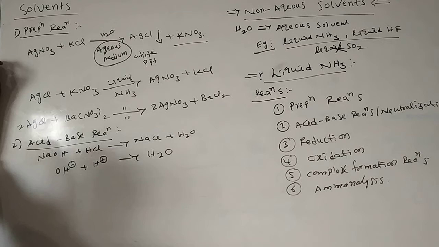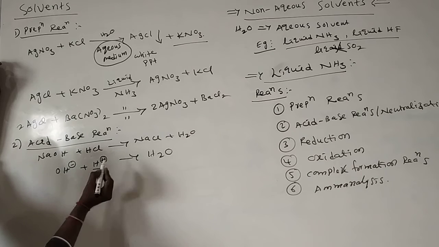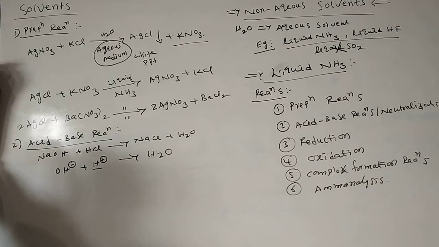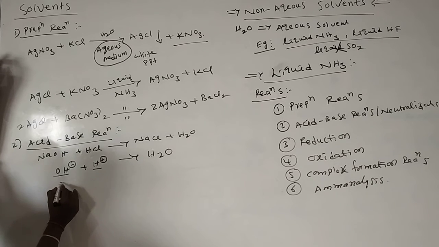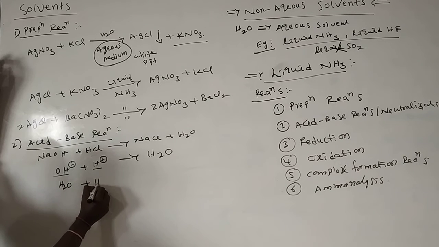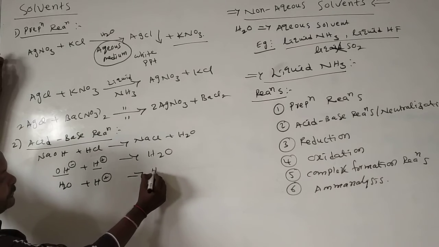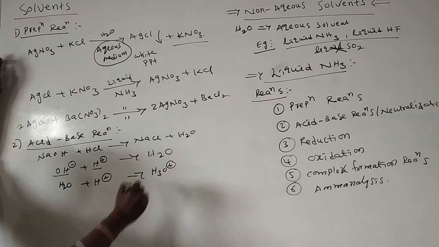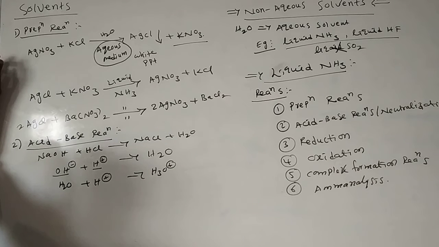Now, if the reaction takes place in ammonia, in place of H plus, what ion is formed? In place of OH minus, what ion is formed? We'll see in continuation. Just as when water reacts with H plus, it forms the H3O plus ion, the hydronium ion. This is also one of the neutralization reactions.